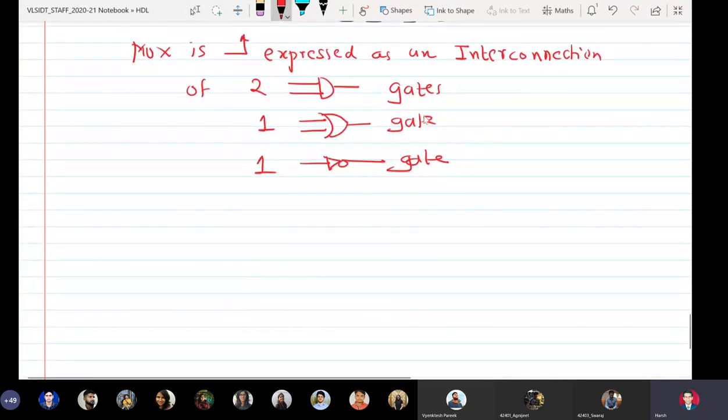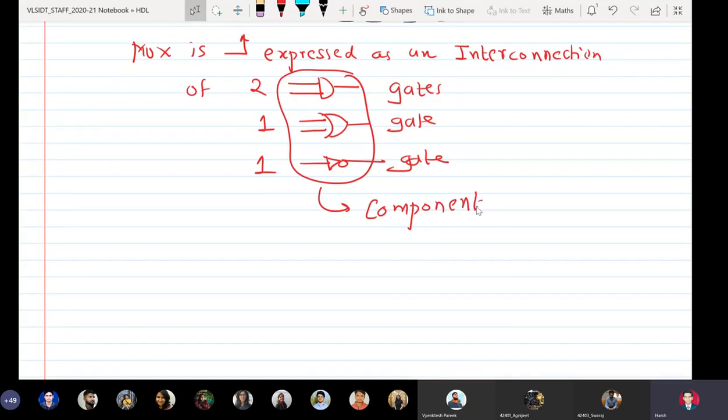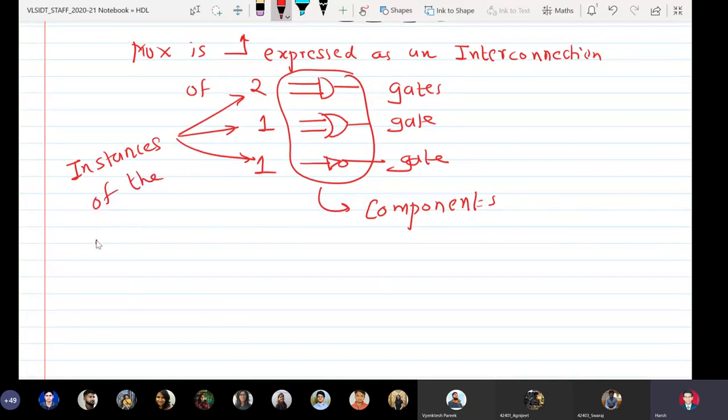Okay, so here please understand one thing, that these three are called components, and these are called instances of the component. Okay, so structure modeling style is a very interesting modeling style, and I'll be teaching you